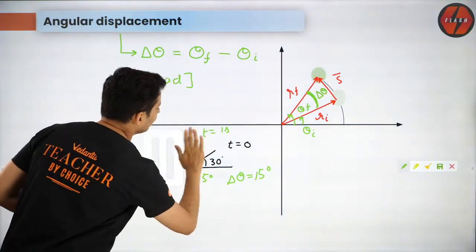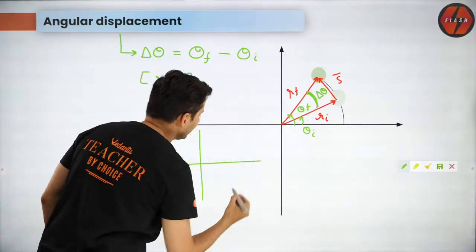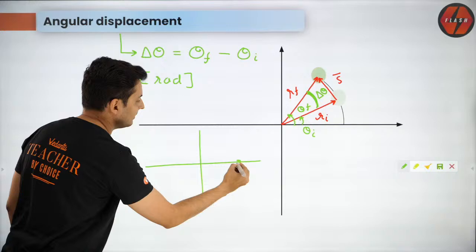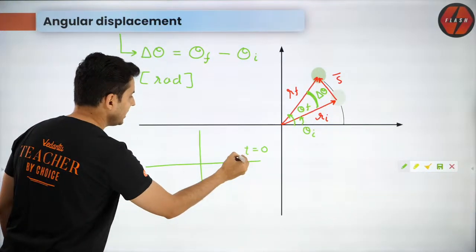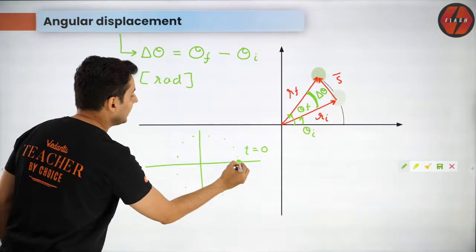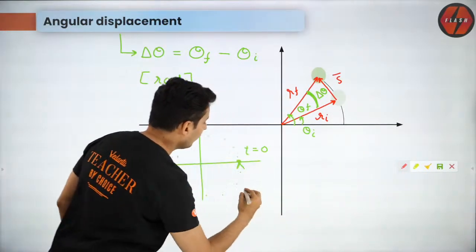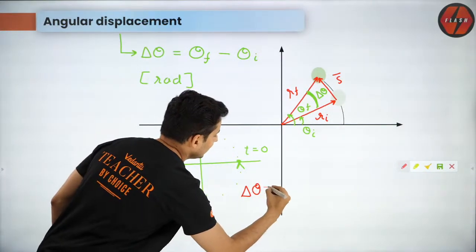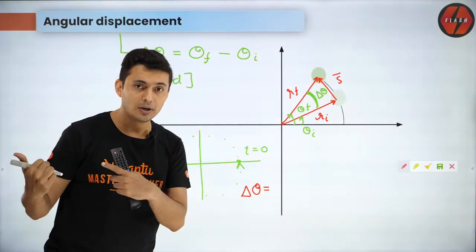Now imagine I'm going to put a very tricky problem in front of you, and let's see how many of you give the answer. Many people fail to give it. Let's say there is a particle here at t equal to 0. It goes like this, like this, like this, and comes back over here. Now, if I ask you, what is the angular displacement? What is your answer, guys? Please let me know in the chat box. I'm going to read your chats.